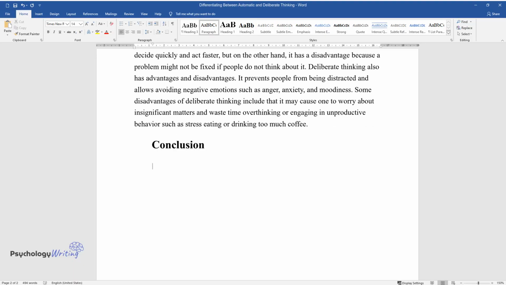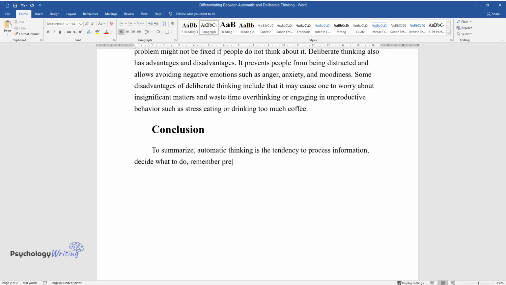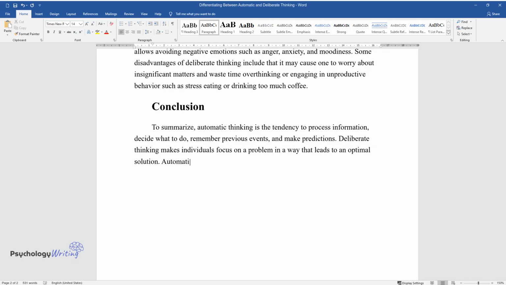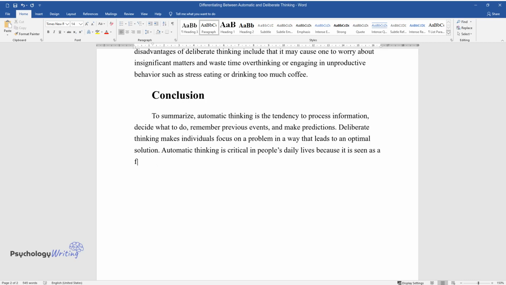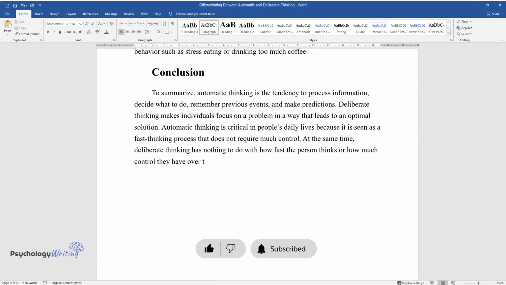Conclusion. To summarize, automatic thinking is the tendency to process information, decide what to do, remember previous events, and make predictions. Deliberate thinking makes individuals focus on a problem in a way that leads to an optimal solution. Automatic thinking is critical in people's daily lives because it is seen as a fast thinking process that does not require much control. At the same time, deliberate thinking has nothing to do with how fast the person thinks or how much control they have over their thoughts.